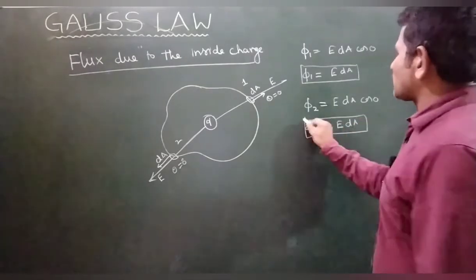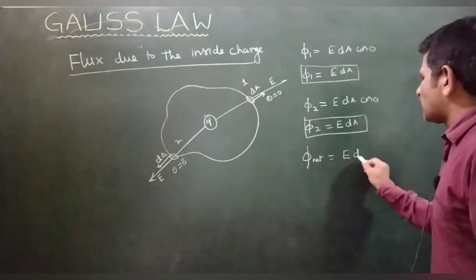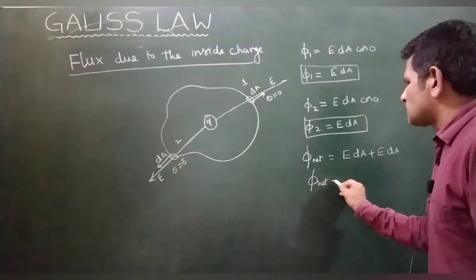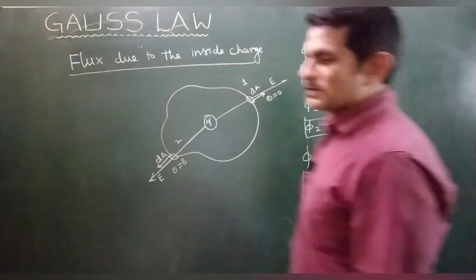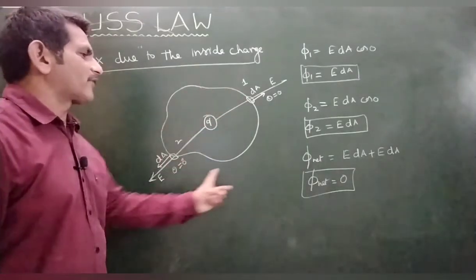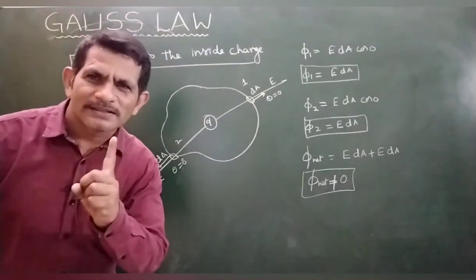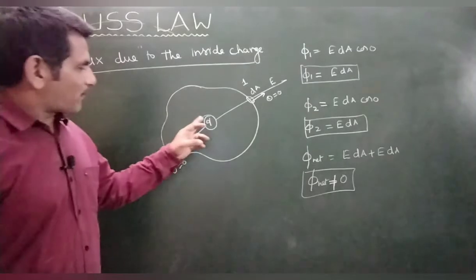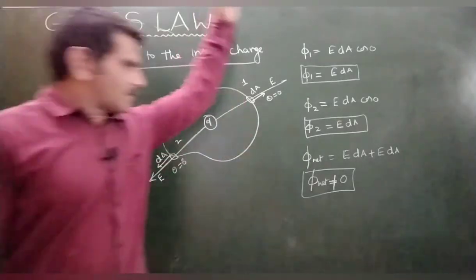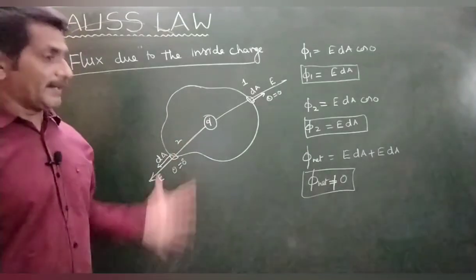Therefore net flux is not cancelled. Phi net is equal to E dA plus E dA. So this is not 0; it is finite, not equal to 0. The flux due to charge inside the closed surface is not equal to 0. Are you getting my point? This is the entire explanation.